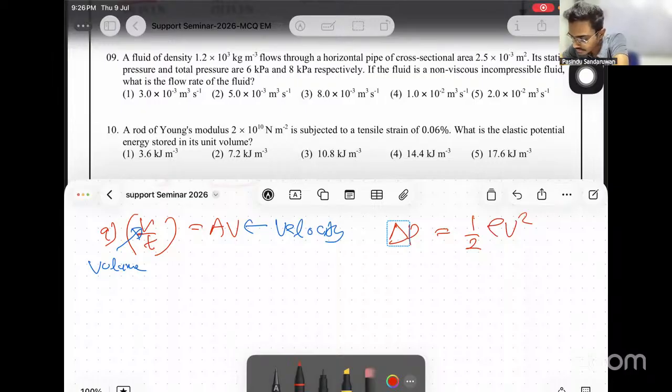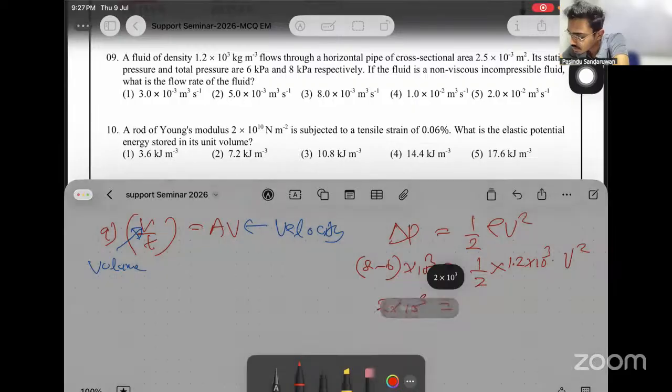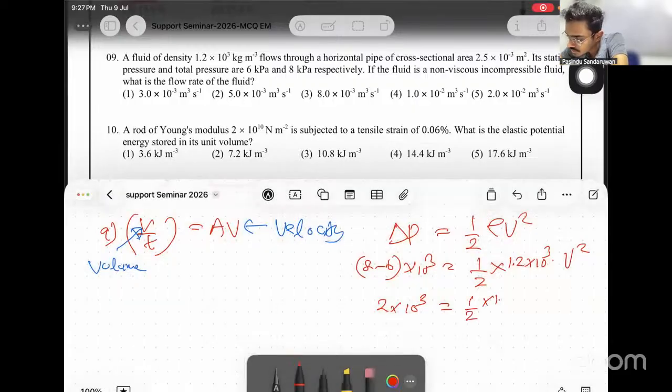That is in kilopascals, right? Kilopascals, 8 minus 6. Kilo means 10 to the power 3, right? Half rho is given. Rho is 1.2 times 10 to the power 3, v squared, right? Simplify. This is a fluid of density 1.2. Then this is 2 times 10 to the power 3 equals half times 1.2 times 10 to the power 3 v squared. 10 to the power 3 cancels, right?